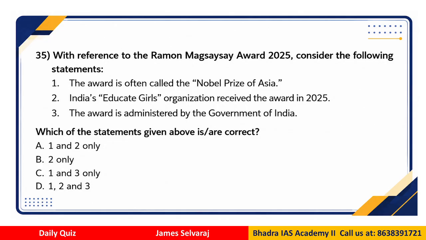Question number 35. This is with regard to the Ramon Magsaysay Award. Considering this award 2025, which of the following statements are correct? One, the award is often called the Nobel Prize of Asia. Two, India's Educate Girls organization received the award in 2025. Three, the award is administered by the Government of India. So which of the statements are correct? We have 1 and 2, 2 only, 1 and 3, 1, 2 and 3.